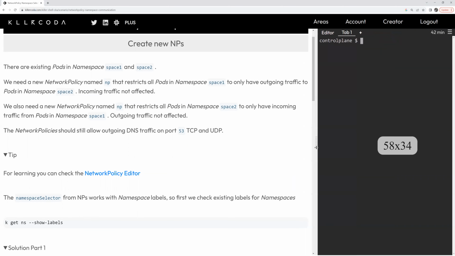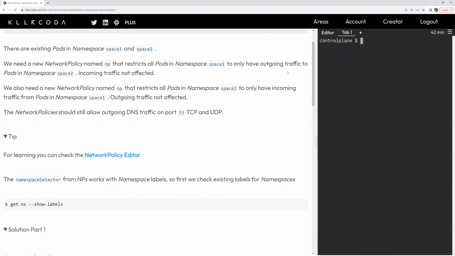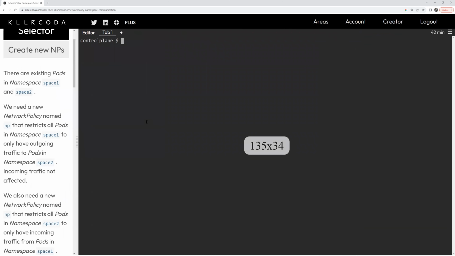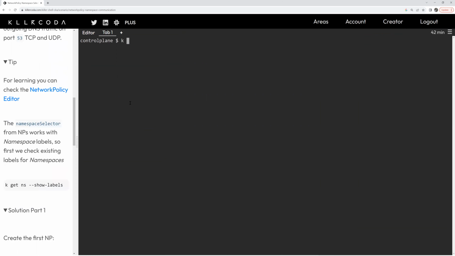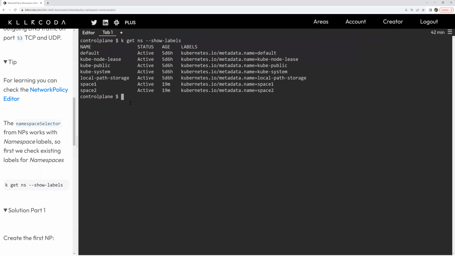So first thing we're going to do is take a look at the labels, the actual YAML, to see how these network policies are set up. And get show labels. So we have two namespaces out here, space 1 and space 2, and they have labels attached to them. Labeling is also going to be critical to your environment. You're going to want to label namespaces, and you're going to want network policies set up.